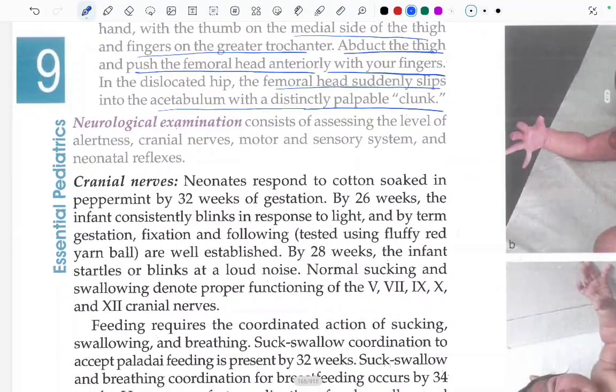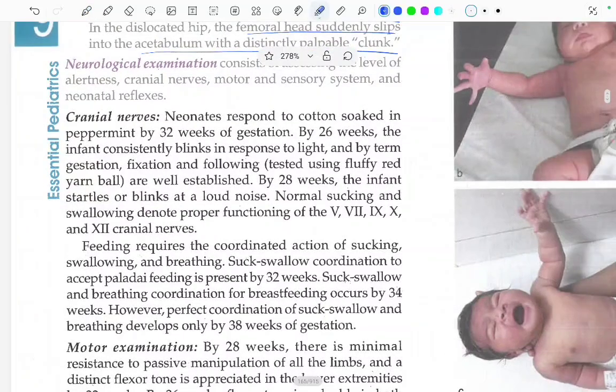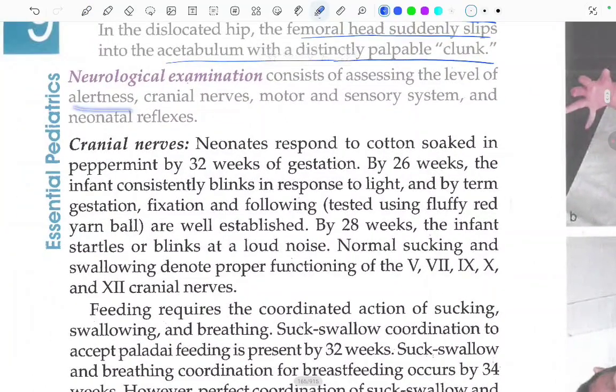Now coming to the neurological examination, which consists of assessing the level of alertness. What do we have to do in neurological examination? We have to assess the level of alertness, cranial nerves, motor and sensory systems, and the neonatal reflexes.